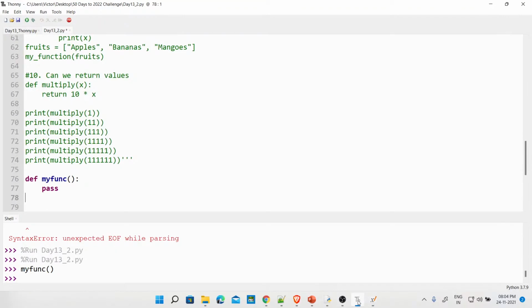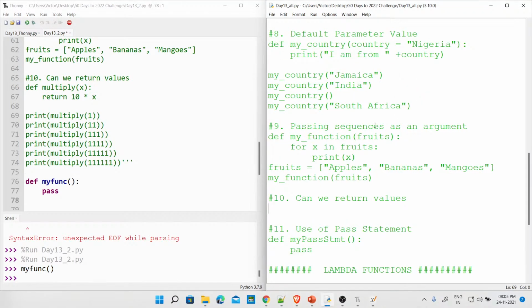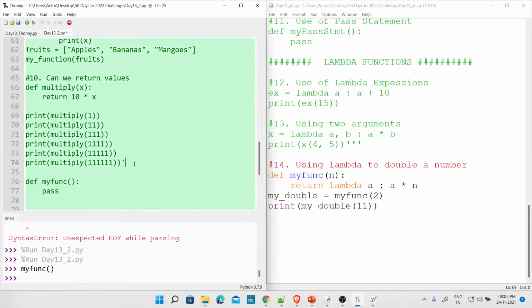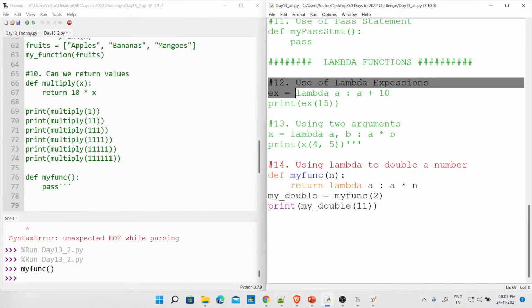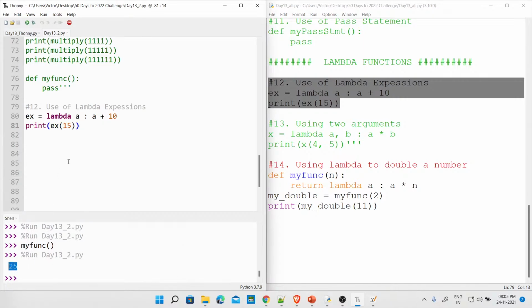All right, so we get back here and then you see, the other one is this. First one is using this. So I'm going to remove this now. Done. Now we will use this expression, and I called it an expression on the use of lambda expressions. And then we print this. So this is going to return 25 to the console. No doubt. So 25 by 10. This is done.